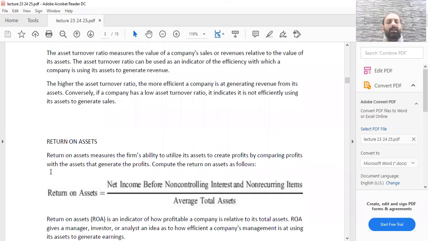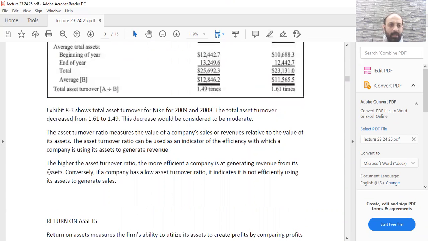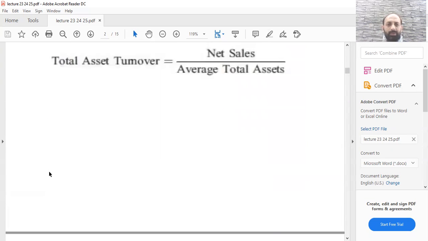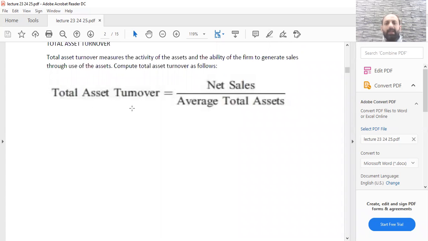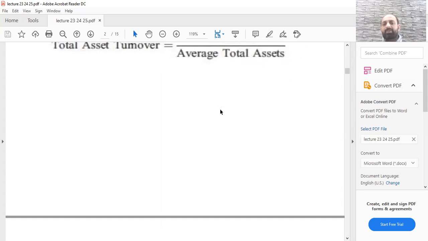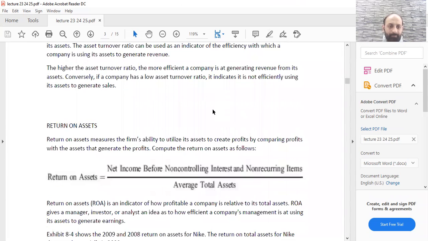The third is called return on assets. Now you will see that in the second one, total asset turnover, we were comparing net sales with average total assets. In return on assets, you compare the net income or the profit against the average total assets.